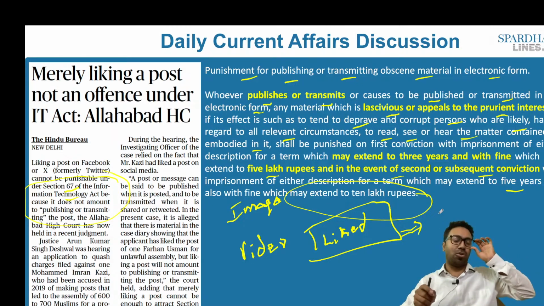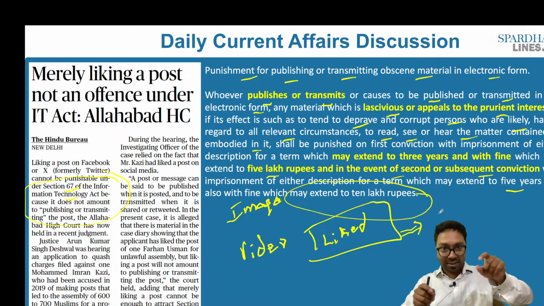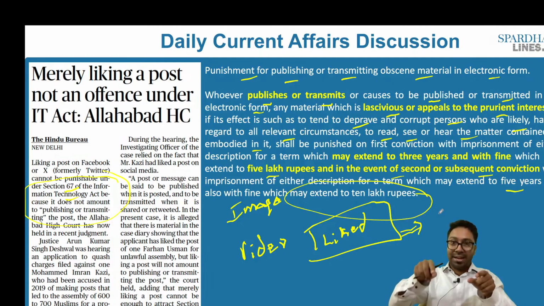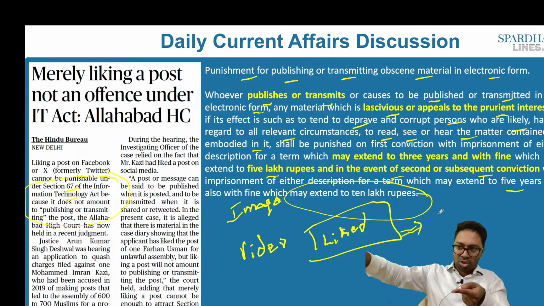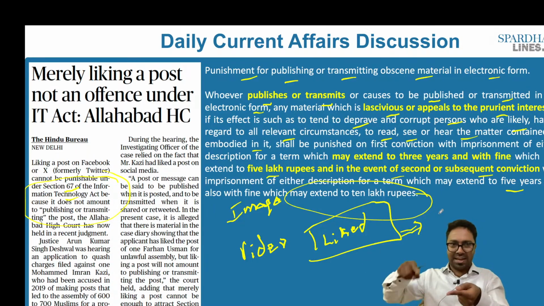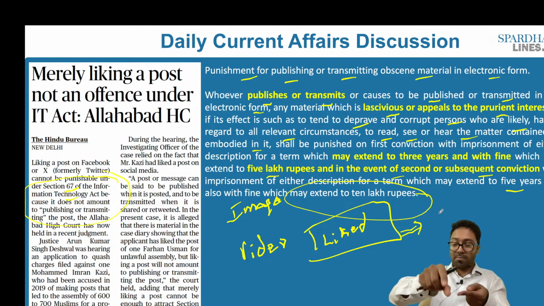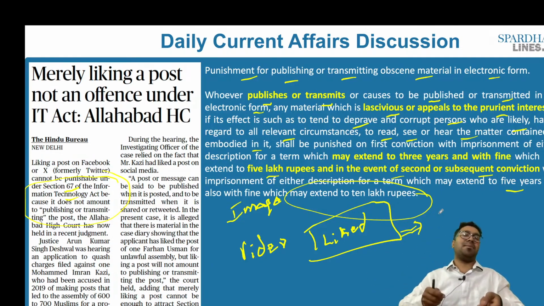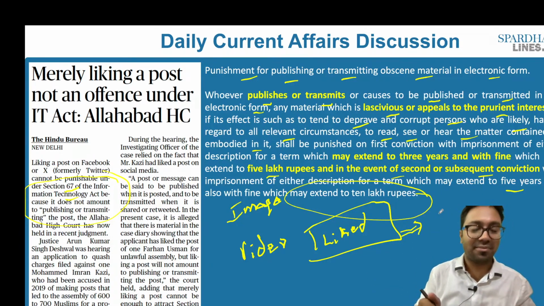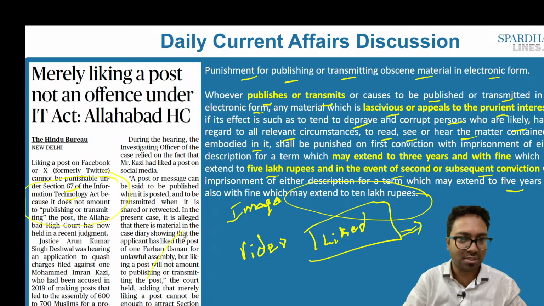Publishing and transmitting can also be interpreted as liking, but when I like it, that liking should be in such a way that it goes to all my followers, like on LinkedIn. But in this case, it is only with respect to obscene material. Since obscene material is not present, this cannot be taken into consideration, said the Allahabad High Court. It is this that we have to understand with respect to this article.